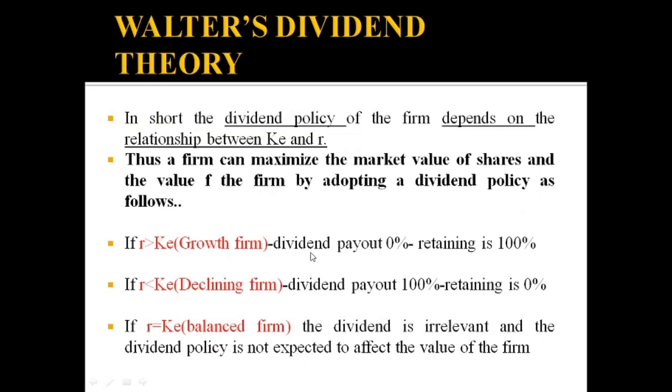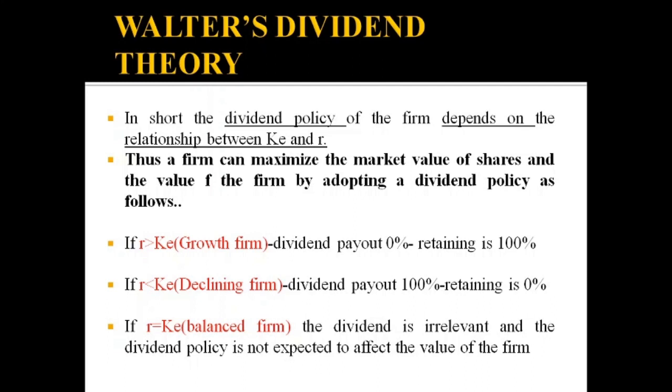If r is greater than Ke, that means the return on the retained income which is reinvested in the business is greater than the rate of return on the dividend income which is invested in other opportunities. That means it is better to retain, because the rate of return is more for r than Ke.